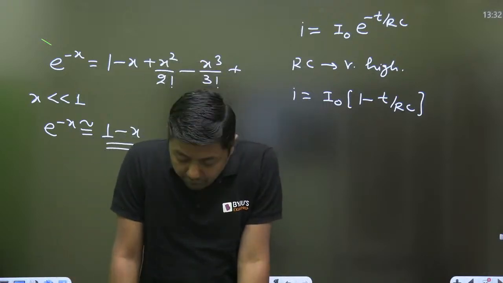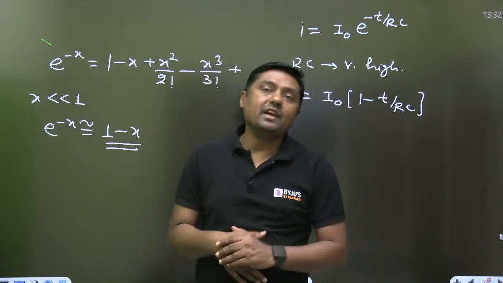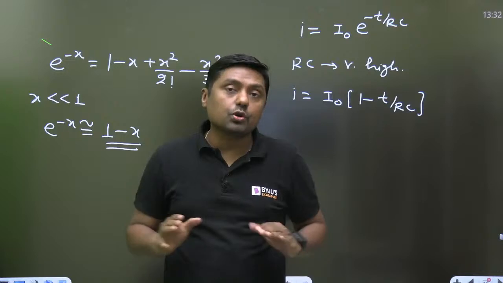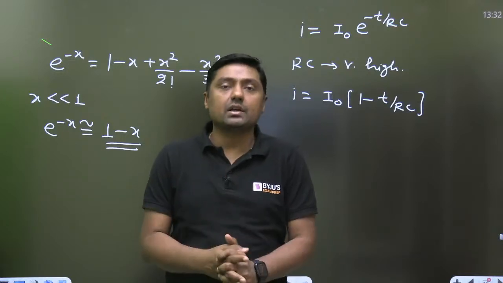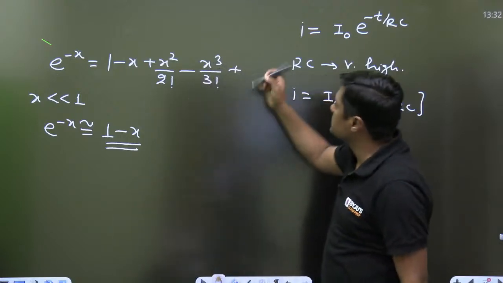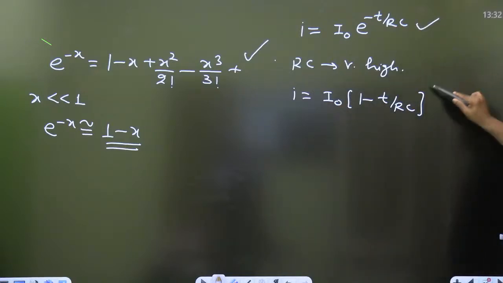Are you getting my point, everyone? What is the one method to make it linear? Time constant should be high. Time constant should be high. Then we can assume that it is linear. Actually, it is not linear, but we are assuming from the mathematics. I think this concept is clear to you. This is an approximate formula.